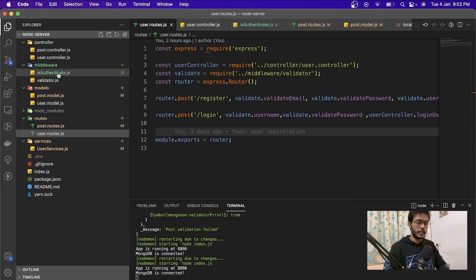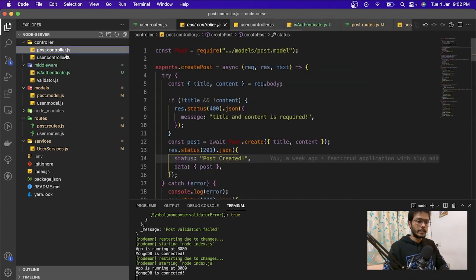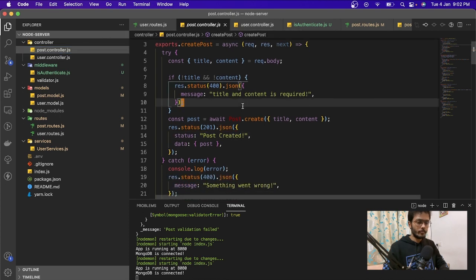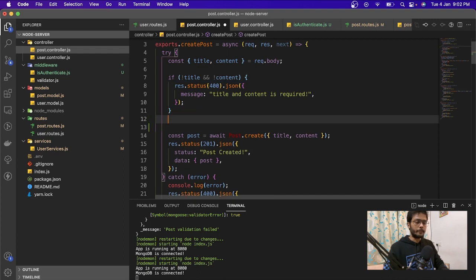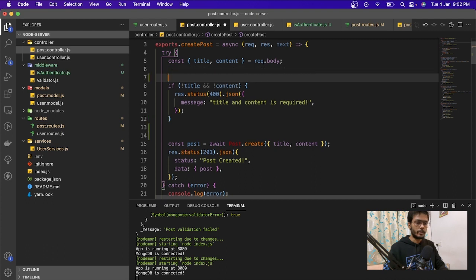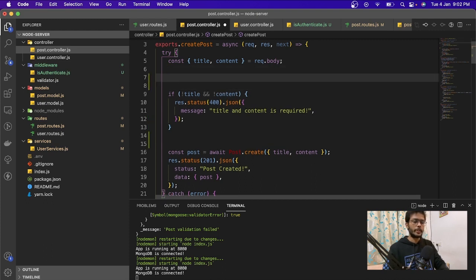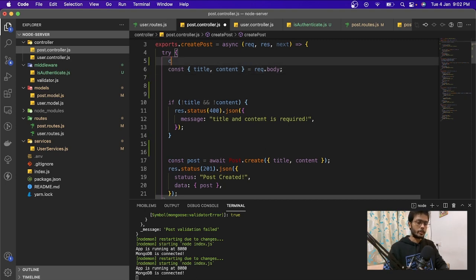One more thing that we need to do is inside the post, we will check if the user is there. Where should I put it? Let's put it over here, since user is required. const user = request.user.